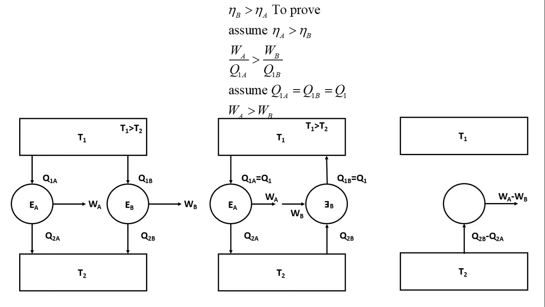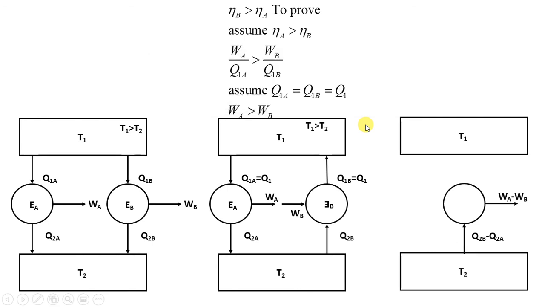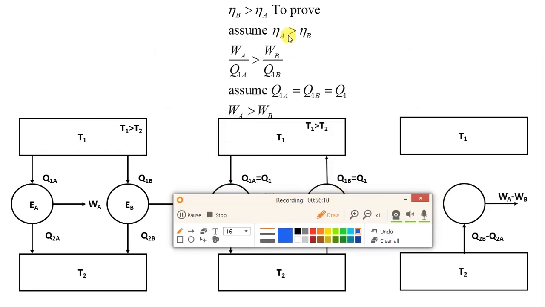Because the combined device is an engine which is taking heat from a reservoir and converting it into an equivalent amount of work. It is not rejecting. Here there should have been some rejection, but it is not there. That is why it is violating the Kelvin-Planck statement.